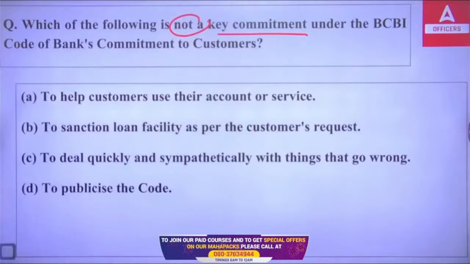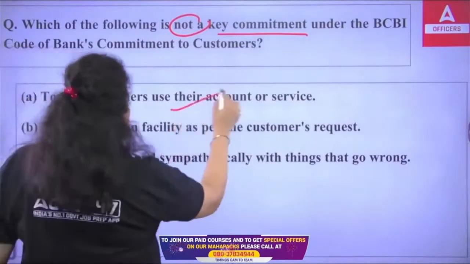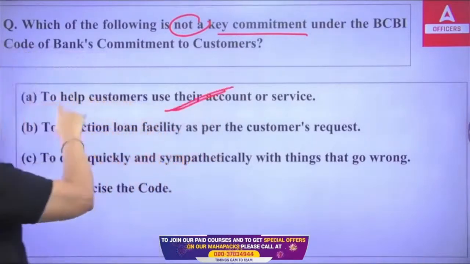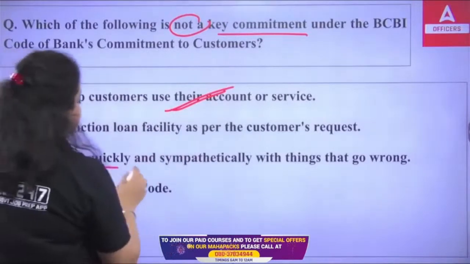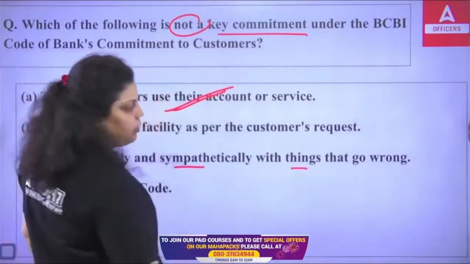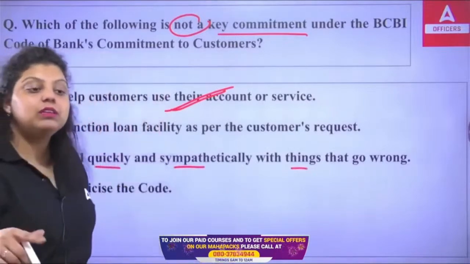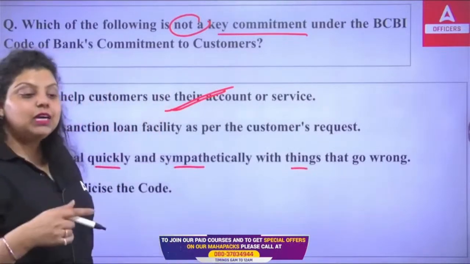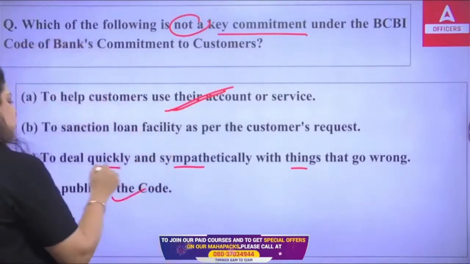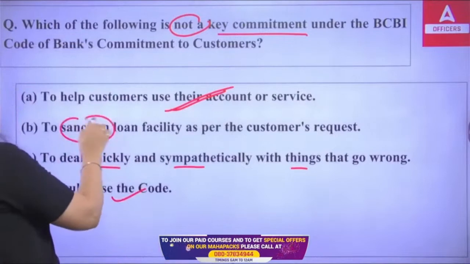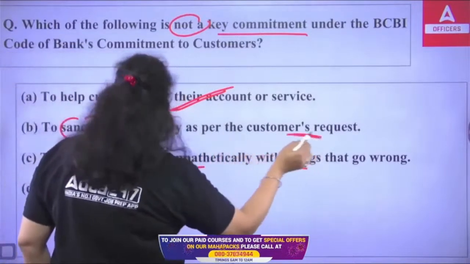To help customers use their account or service, this is the commitment that the bank has towards the customer. They have to help the customer use their account and the services they are taking from the bank. Third is to deal quickly and sympathetically with things that go wrong. Obviously, if something went wrong, if the customer has faced a certain loss or problem, you have to help out the customer. Publicize the code, this is true, but to sanction loan facility as per customer request, this is not a commitment of a bank.